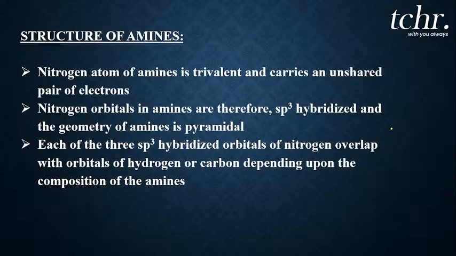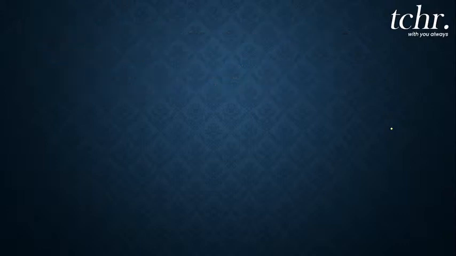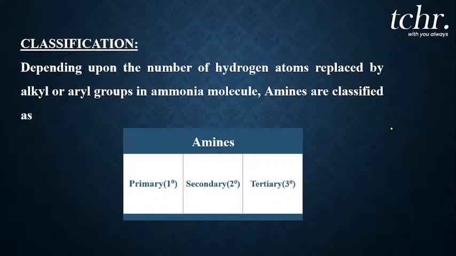So the nitrogen atom of amines is trivalent, not tetravalent. It is trivalent where the fourth sp3 hybrid orbital carries the unshared pair of electrons. So the hybridization will be sp3 but the structure will be pyramidal. Is it clear, my dear students? So what will be the bond angle between the carbon, nitrogen and the alkyl group? The bond angle will be 108 degrees, not 109. Yes. Now we will go to the classification.